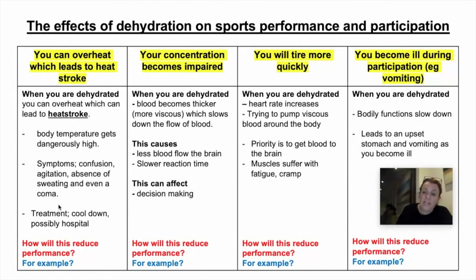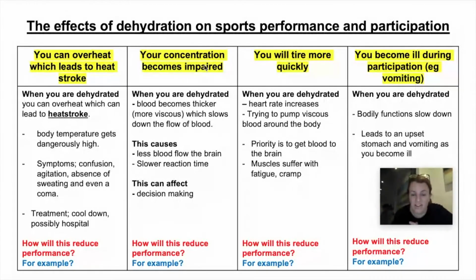So now you need to work out, how is this going to reduce performance? And give me a sporting example. So pick a sport. Tell me what might happen to a performer if they were overheating in that sport. Your concentration becomes impaired. Impaired is just a posh word for poor. Okay? When you are dehydrated, your blood becomes thicker. It's got less water in it.